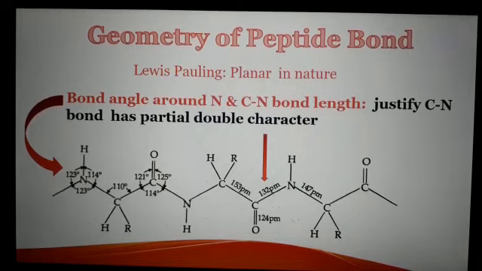Now, geometry of peptide bond. Linus Pauling explained the planar nature of peptide linkage and the two carbon atoms directly attached to nitrogen and carbon atom. The bond angle around the nitrogen is approximately 120 degrees, which is the angle of trigonal planar geometry, and carbon nitrogen bond length is equal to 132 picometer, which is less than single bond between carbon and nitrogen atom. It represents there is partial double bond character between carbon and nitrogen atom.